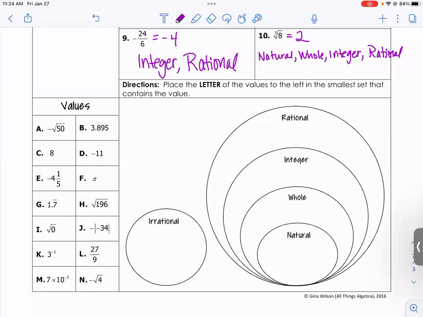Wouldn't it still be negative 34? It would be negative 34. Just an integer. What is this one? 3 minus 1. Cross out K, and cross out M. Let's just do square root of 4, 2.